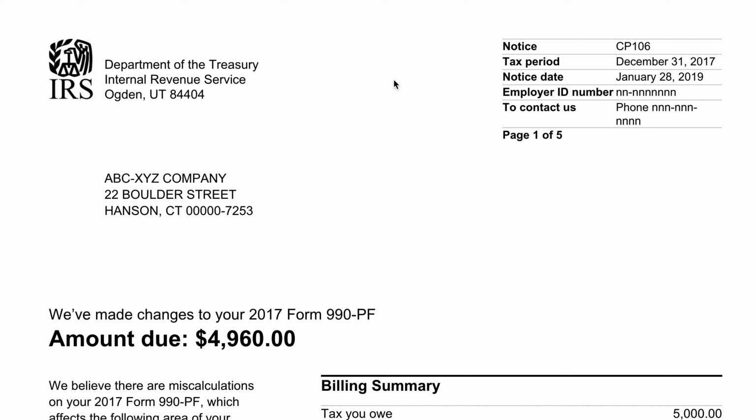So I point this out because you can update the IRS records fairly easily. If you simply file your annual tax return, that's one way to correct your tax account. And you can call the IRS, validate your taxpayer information, and update your account over the phone. Or you can file IRS Form 8822 or IRS Form 8822-B, which is the business version of the change of address form.